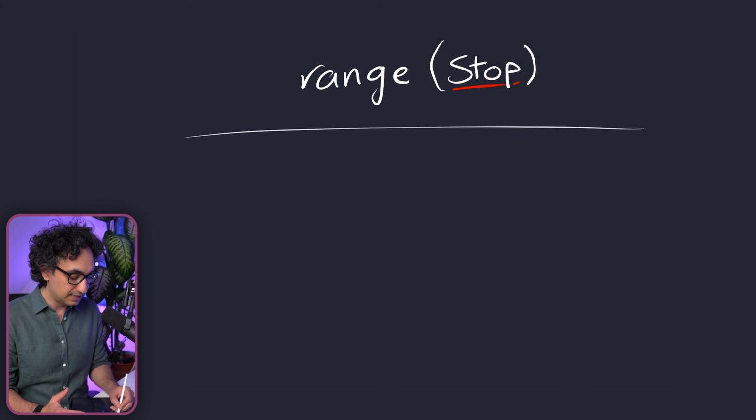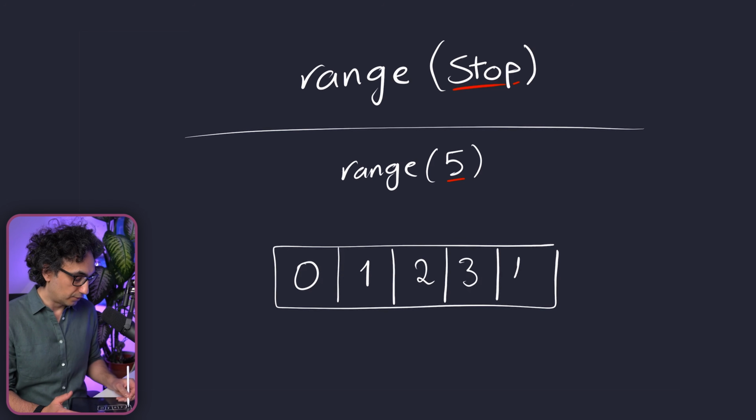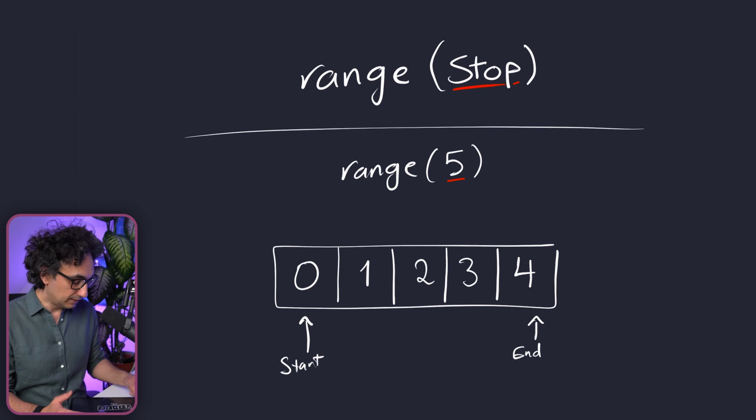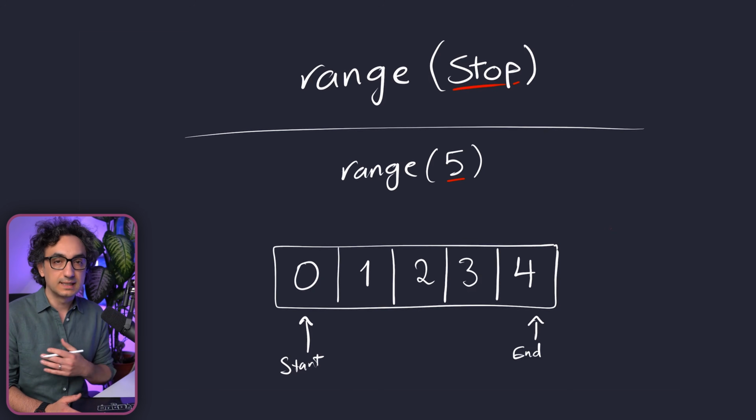We specify a stop. So we use the stop to tell when it must stop generating numbers. For example, if you say range 5, the sequence will look like this. It starts with 0, 1, 2, 3, 4. So the total generated numbers are 5. And you can see we don't have the number 5 in the output because otherwise it's going to be 6 numbers. This might be confusing for many, where they think if you add 5, you will see it as well in the output. Well, actually the stop will not be included because it starts from 0.